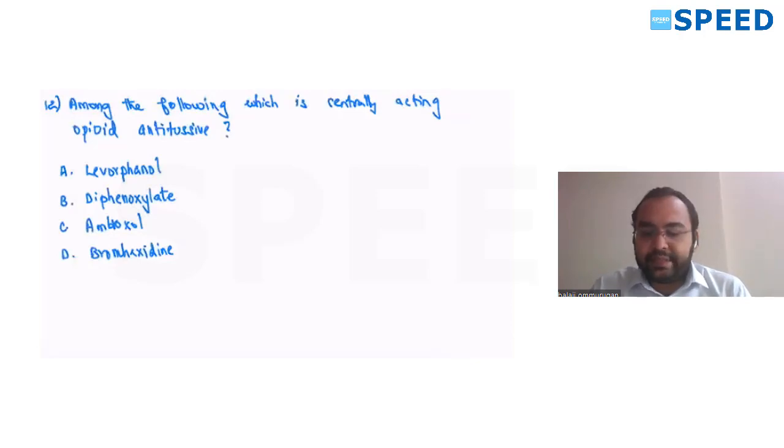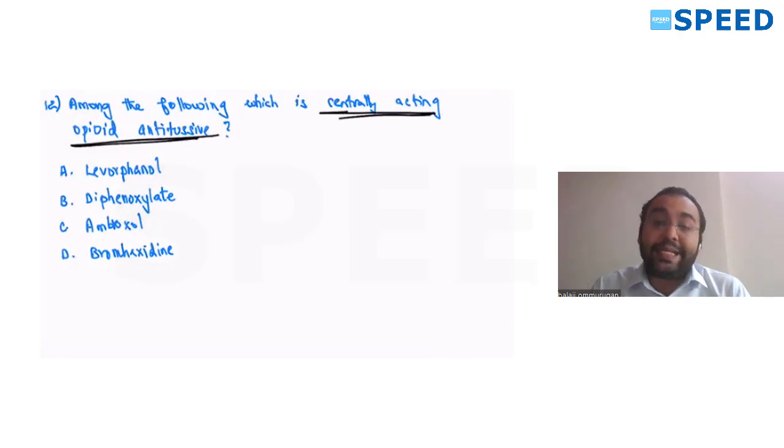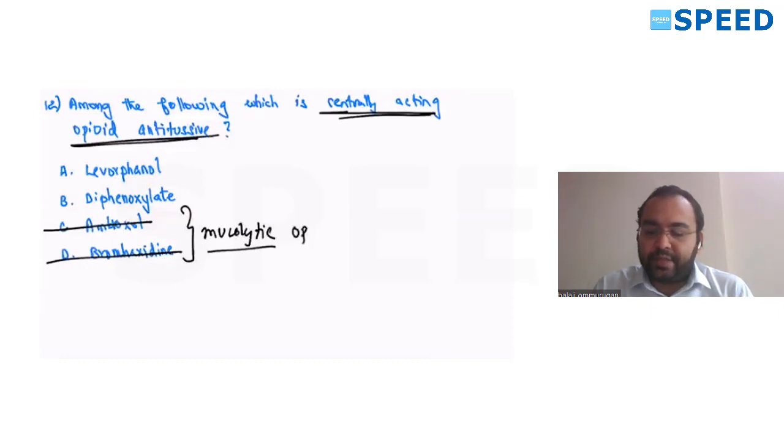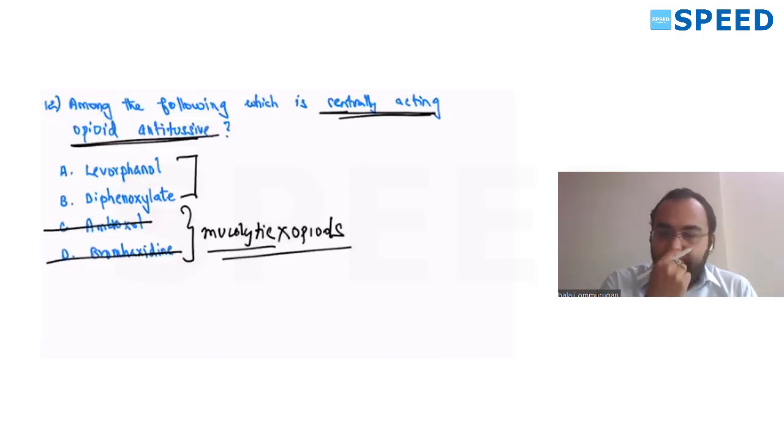Among the following, which is a centrally acting opioid antitussive? See, while seeing this option only, I will rule out ambroxol and bromhexine because they are mucolytics. They are not at all opioids. So this is gone. So I am left with only levorphanol or diphenoxylate.